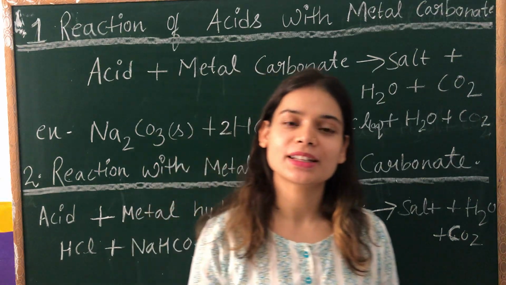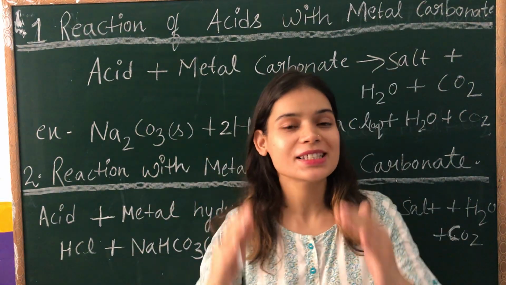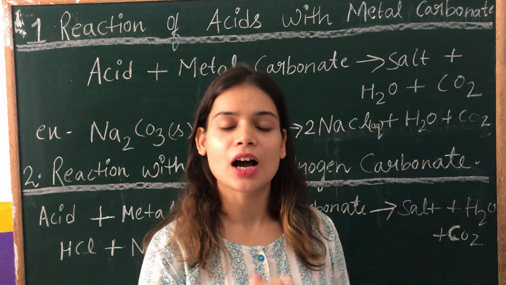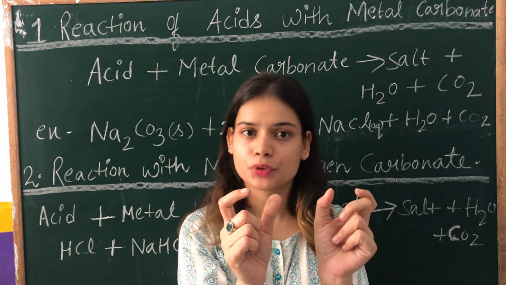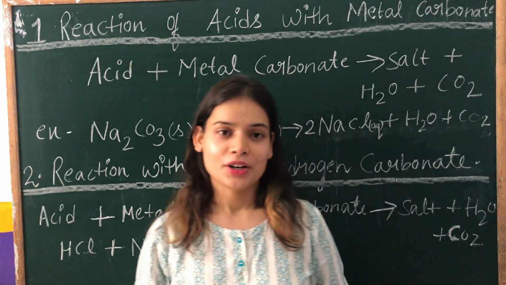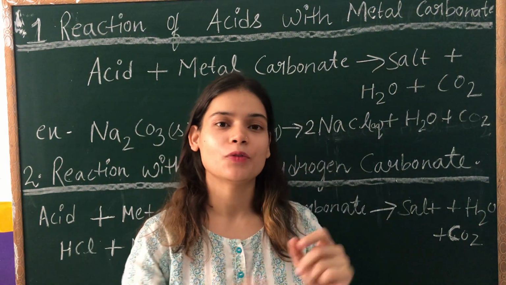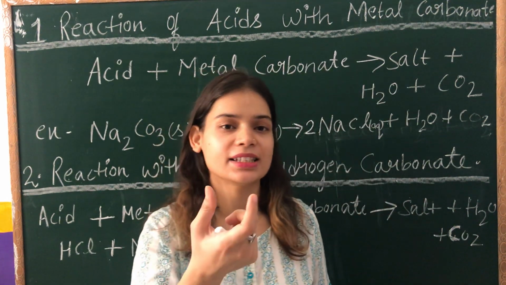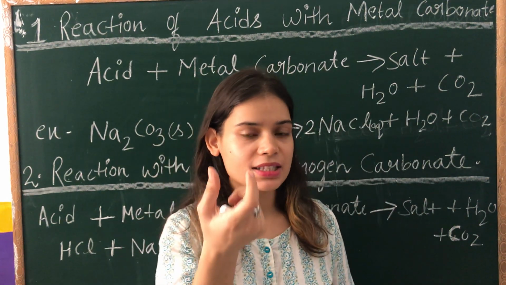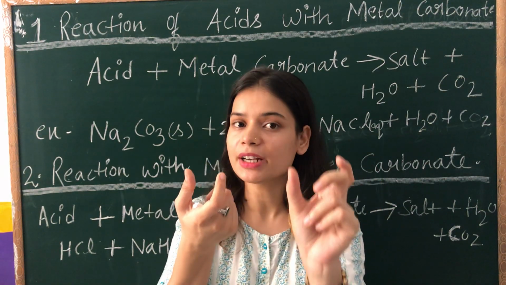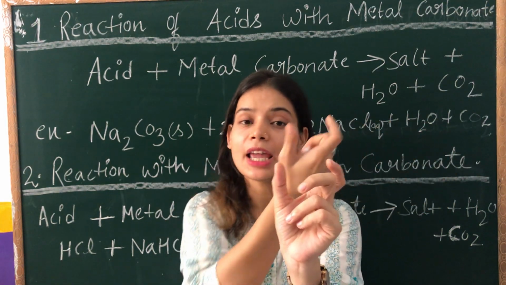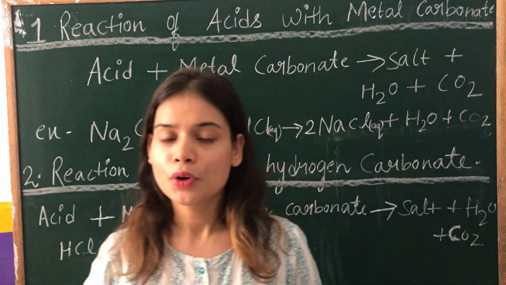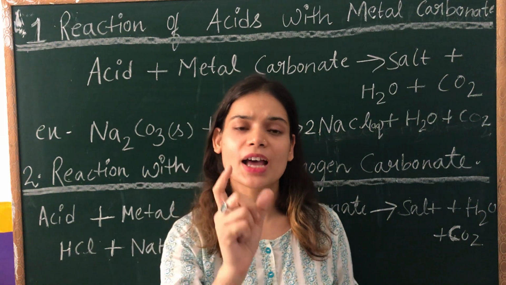If you remember, in the last class we talked about the various chemical properties of acids. We discussed how acids react with metals. Do you remember? When acids react with metal, they form salt and hydrogen gas. For example, let's take an acid like HCl. If you react HCl with magnesium, which is a metal, what will you get? You will get MgCl2, which is a salt, and hydrogen gas will be given out. So this was the basic reaction of acid with a metal.